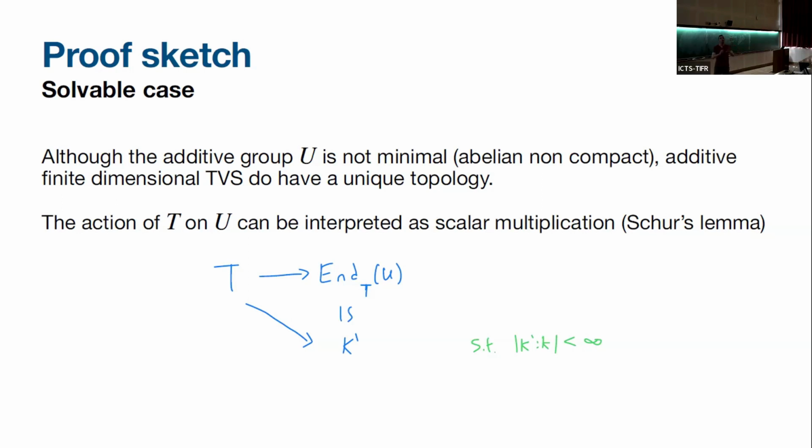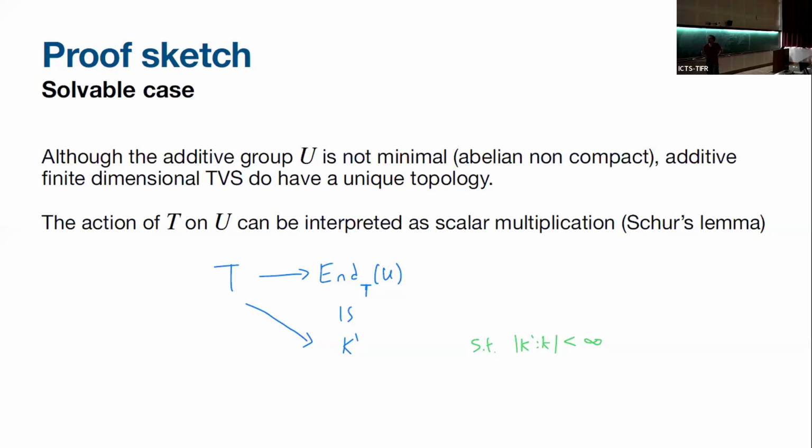We know that U is not minimal, right? A vector space with additive topology is not minimal. It's not compact, and it's abelian. But we have another fact, that topological vector spaces of finite dimensions are unique, right? So it is minimal. And the reason is that we have another constraint, which is that the scalar multiplication is to be continuous.